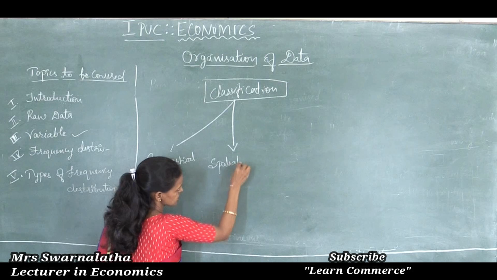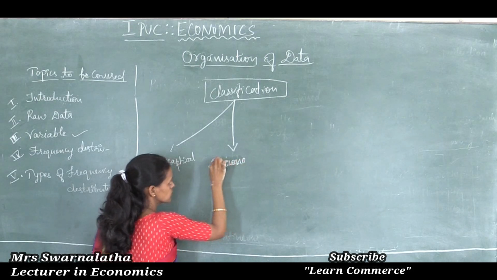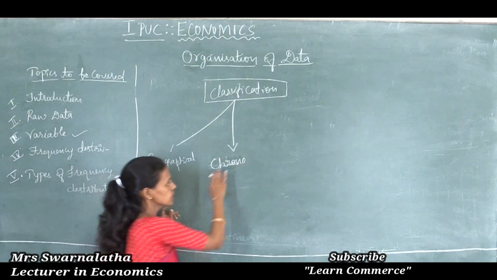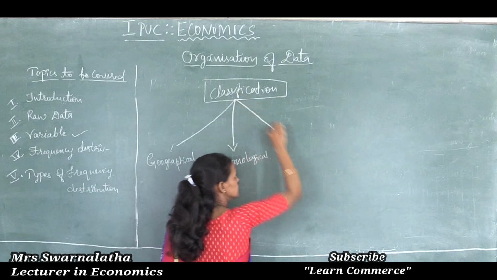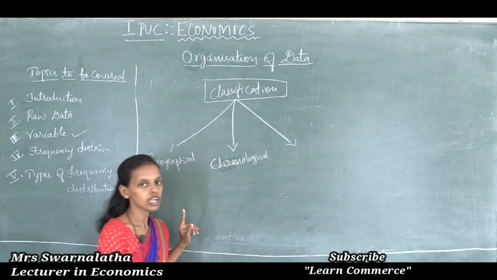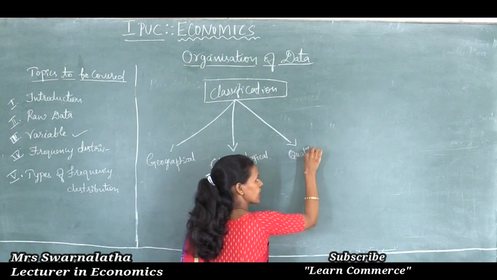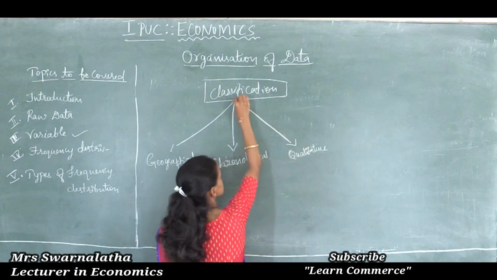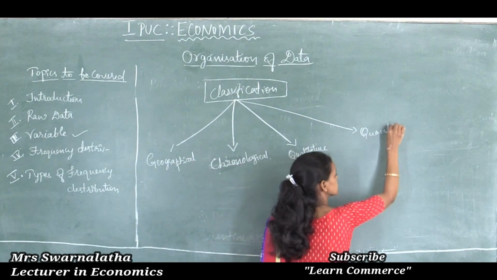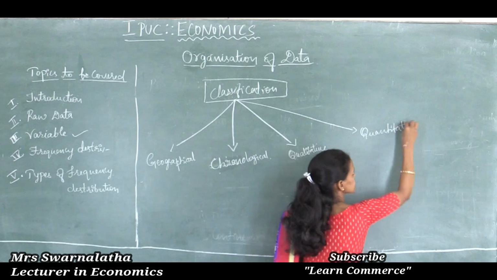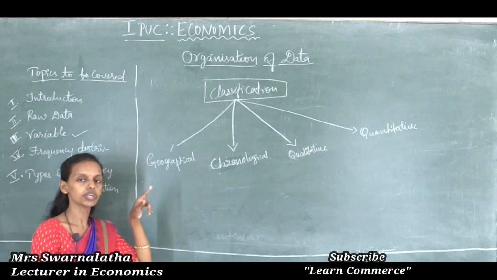Second one, chronological classification. Spatial and geographical are one and the same. Third one, qualitative classification. Fourth one, quantitative classification. So, classification of data brings order to raw data.